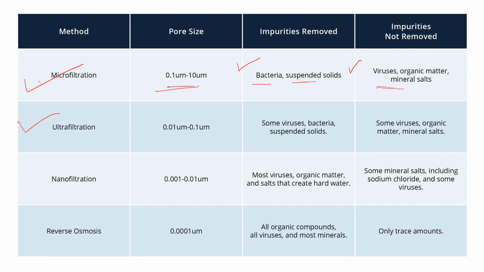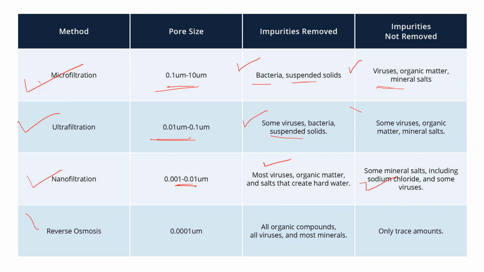In the ultrafiltration process, the pore size is 0.01 to 0.1 micrometer. They remove bacteria and suspended solids, but they are not able to remove some viruses, organic matter and mineral salts. In nanofiltration, the size is 0.001 to 0.01 micrometer. Most viruses, organic matter, and the salts that create hard water are removed, but some mineral salts, including sodium chloride, and some viruses are not removed.